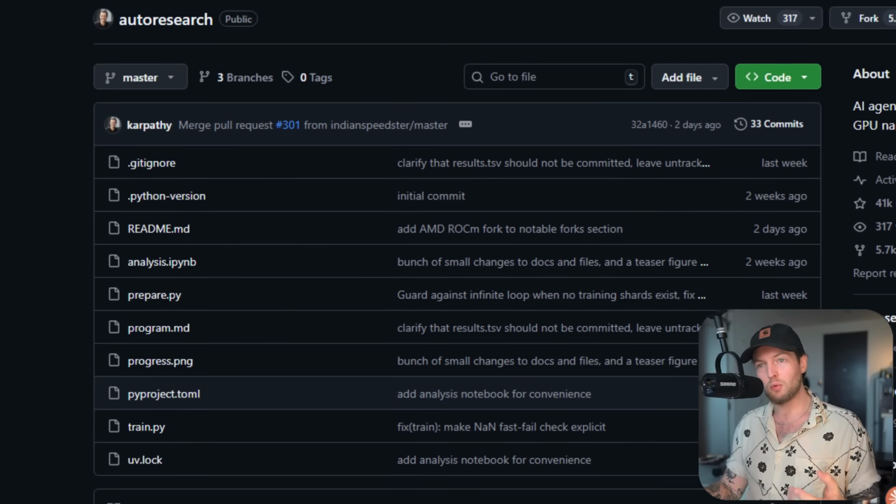So what is Autoresearch? A couple weeks ago, Andrej Karpathy, one of the founding members of OpenAI and former head of AI at Tesla, released this repo that is called Autoresearch. And the idea is dead simple. You give an AI agent 3 things: a file to change, instructions on what to optimize, and a way to measure whether it got better. Then you just let it run.